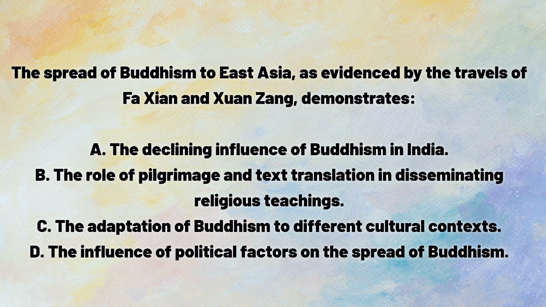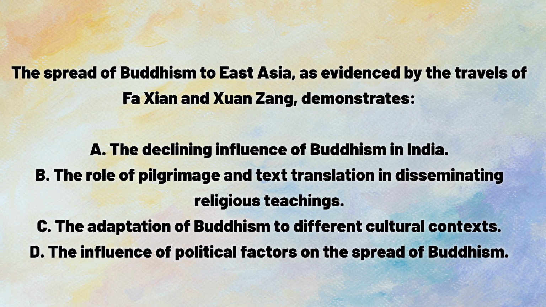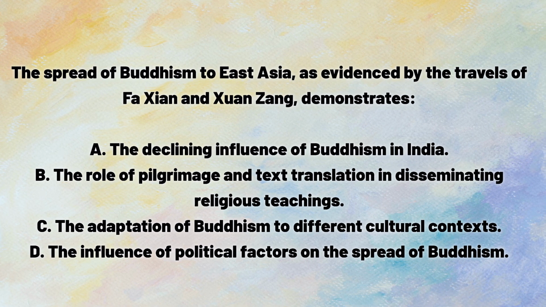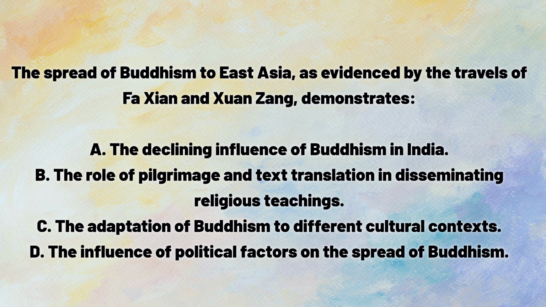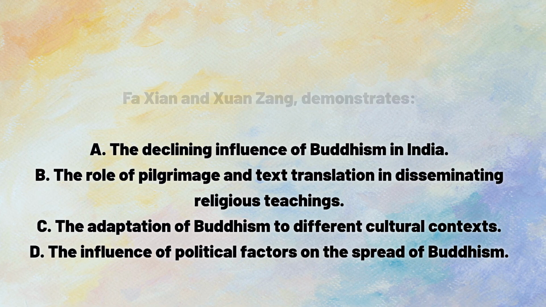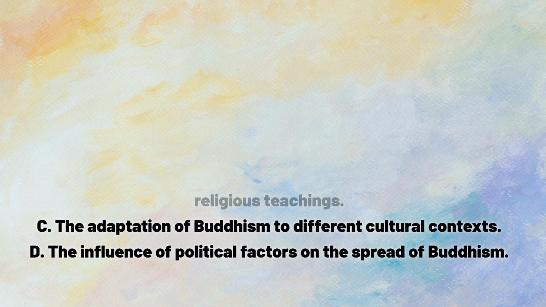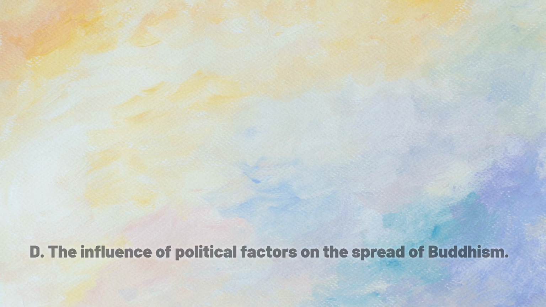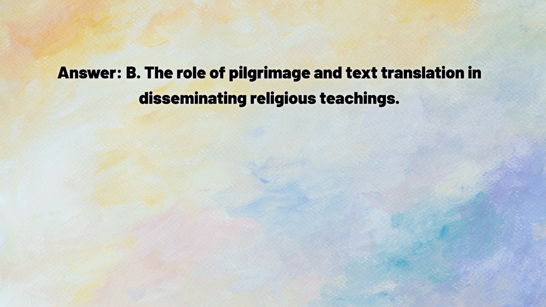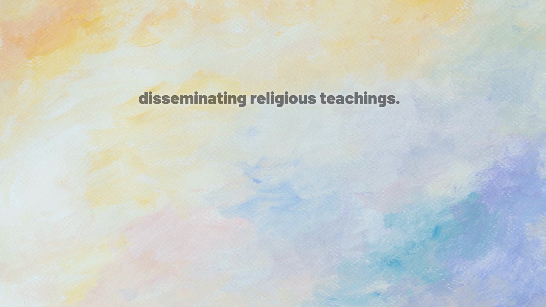Hien and Xuanzang, demonstrates A. The declining influence of Buddhism in India. B. The role of pilgrimage and text translation in disseminating religious teachings. C. The adaptation of Buddhism to different cultural contexts. D. The influence of political factors on the spread of Buddhism. Answer. B. The role of pilgrimage and text translation in disseminating religious teachings.